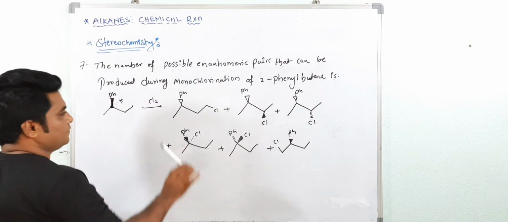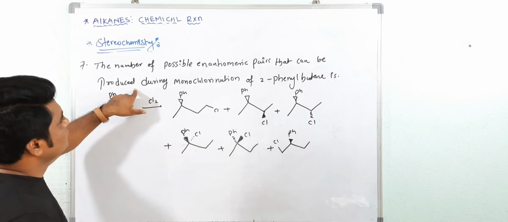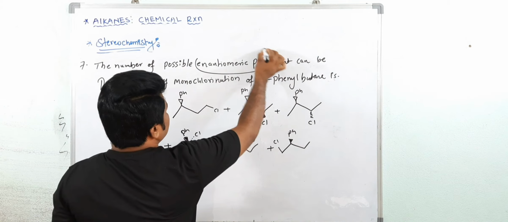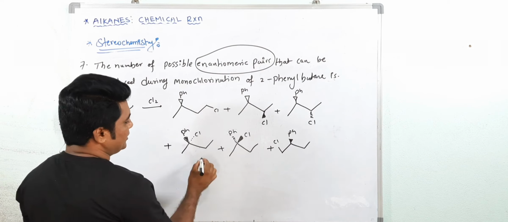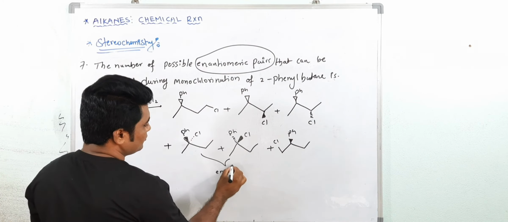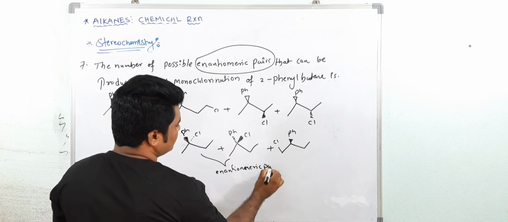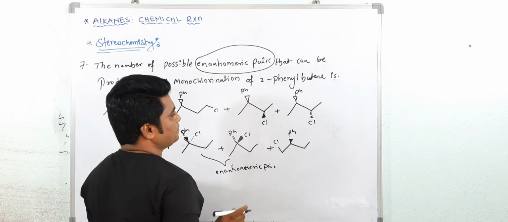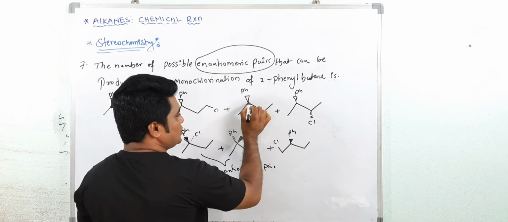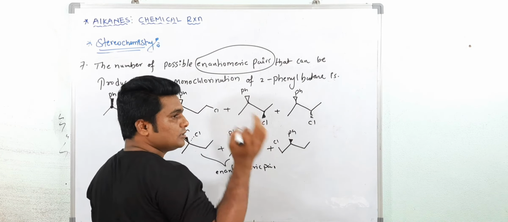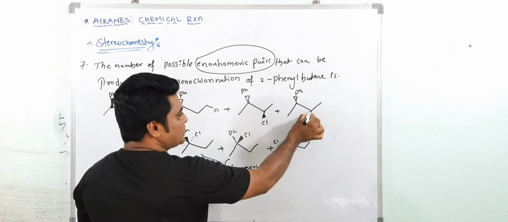Total products we are getting: 1, 2, 3, 4, 5, 6. But they are asking for enantiomeric pairs. So how many enantiomeric pairs? See, this is a mirror image, but this is not an enantiomeric pair, because this carbon atom is a mirror image but this other carbon atom is not. The stereochemistry of this carbon does not change because no reaction takes place there. It means the entire molecule is not a mirror image. Only this part is a mirror image.